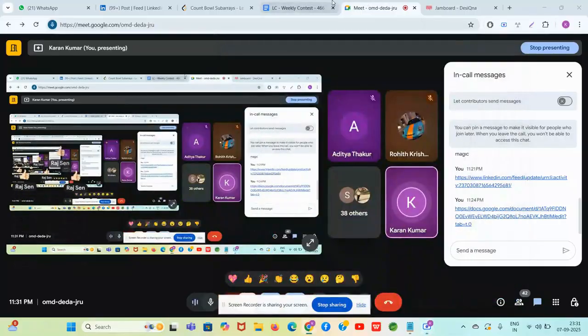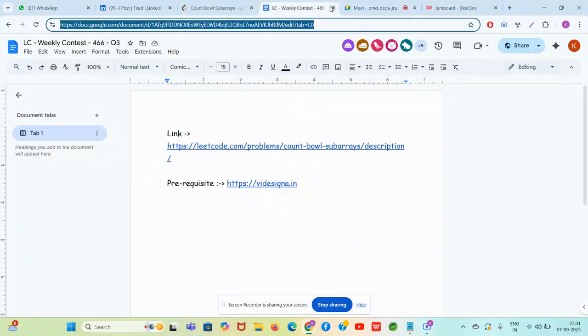Okay, hello guys. With the name of God, Ram Ram. We have to do the third question, which was asked in LeetCode Weekly Contest 466. I got world rank 581 in this contest.